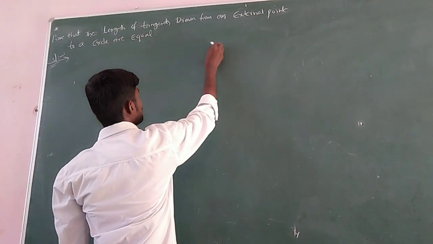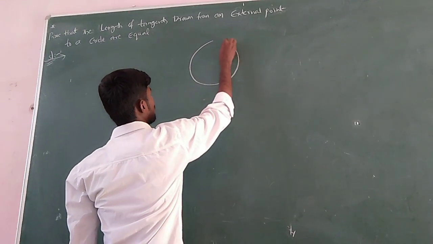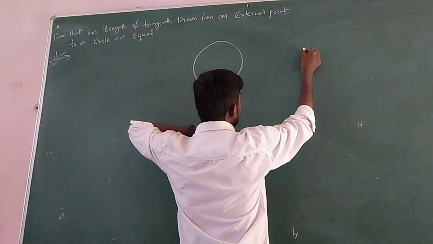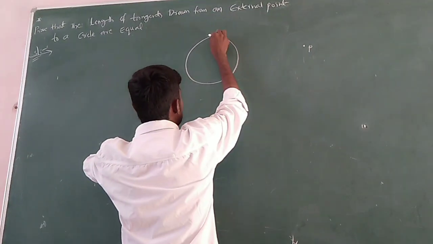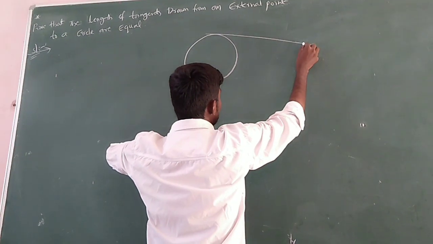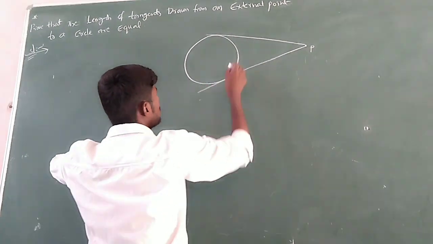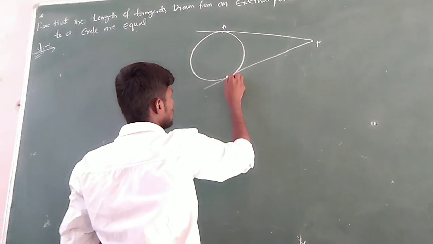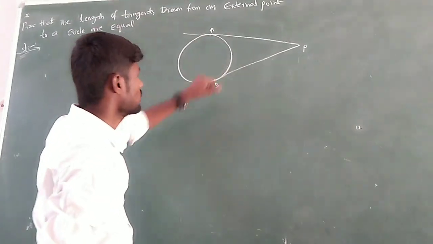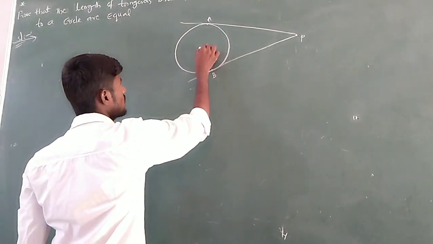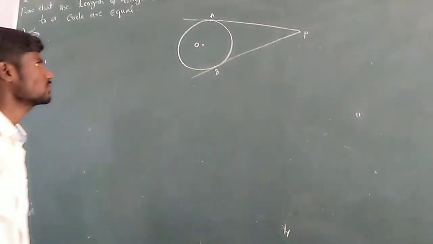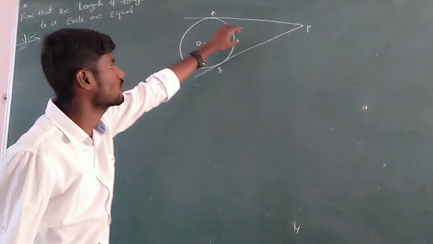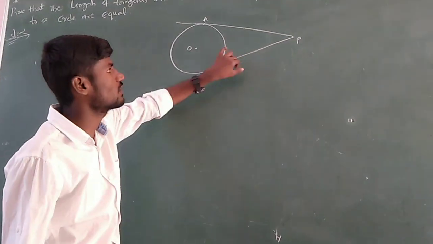So if you take a circle, the length of the tangents from an external point. Let us take that external point as P. Then if you take tangents from P onto the circle, here the point of contact A and here the point of contact B. So PA and PB are tangents. Let us take the center as O. Then what we have to prove? Prove that the lengths of the tangents drawn from an external point to a circle are equal. So we need to prove PA equal to PB.